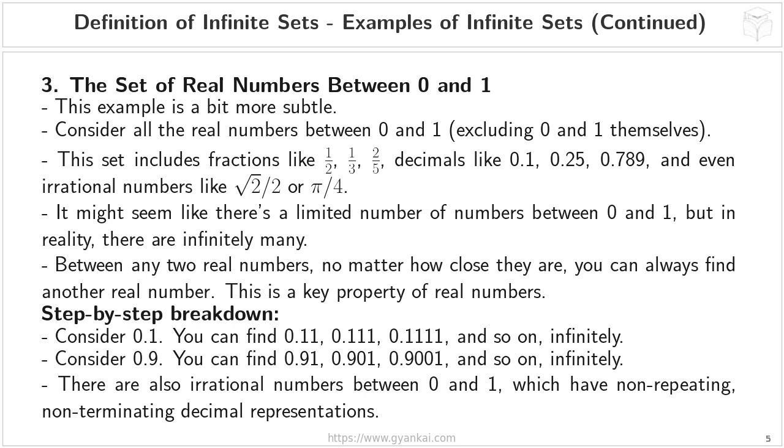In our next slide, we'll summarize the key takeaways from these examples and discuss some common pitfalls to avoid when thinking about infinite sets. Definition of infinite sets, key takeaways.